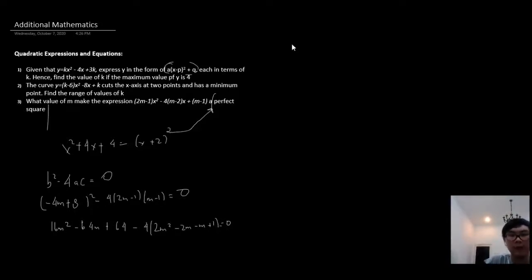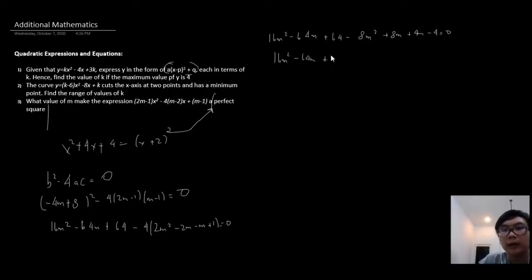So if we further simplify the equation, we have 16m squared minus 64m plus 64 minus 8m squared plus 8m plus 4m minus 4 is equal to 0. And if we further simplify it again, 16m squared minus 64m plus 64 minus 8m squared, and plus 12m minus 4 is equal to 0.